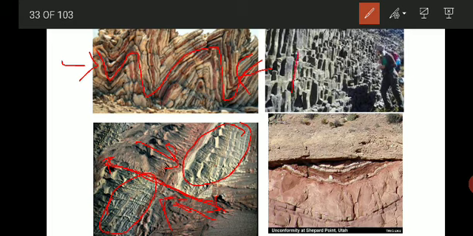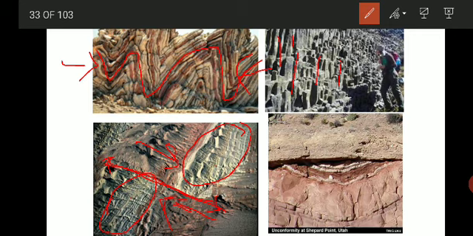Then there are joints, which are nothing but cracks. These joints also play a very important role in civil engineering structures. They control the percolation of groundwater. Then the stability of rock depends on the fractures present. So these joints are very, very important, they are cracks.